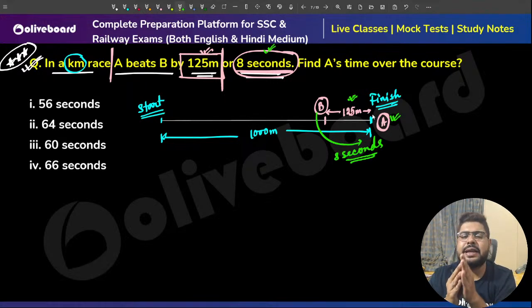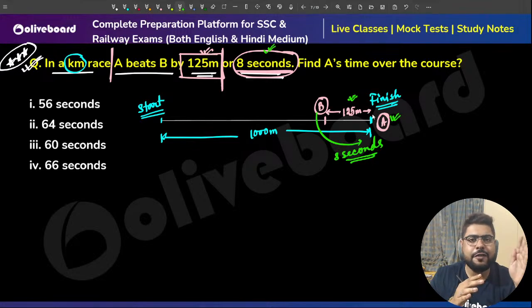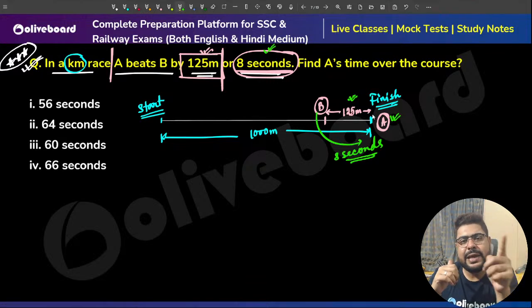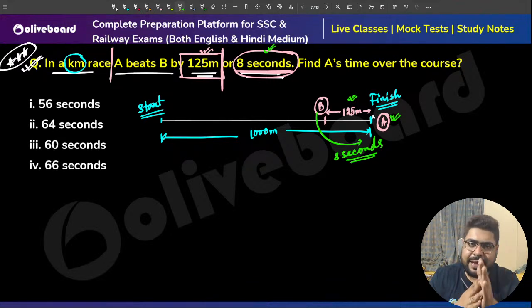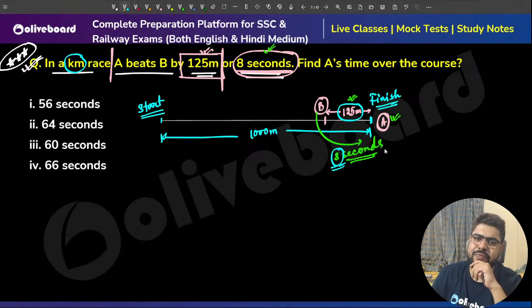A is beating B by 125 meters, meaning B is 125 meters behind in terms of distance. And A is beating B by 8 seconds, meaning B is behind A by 8 seconds. So why is B behind by 8 seconds?